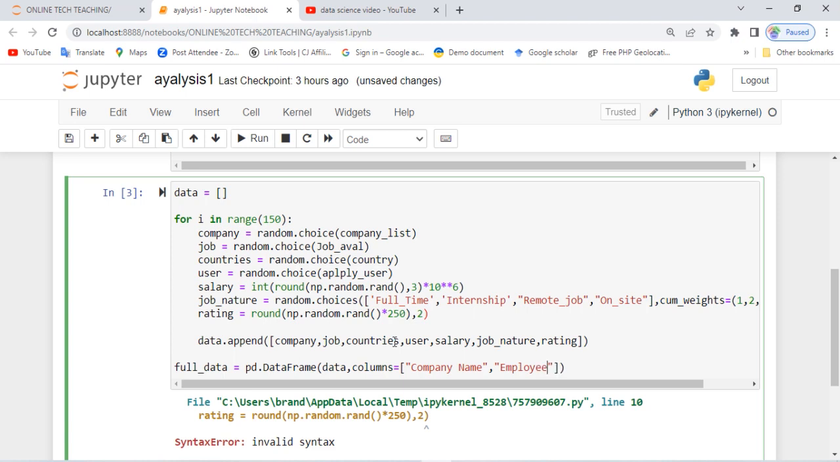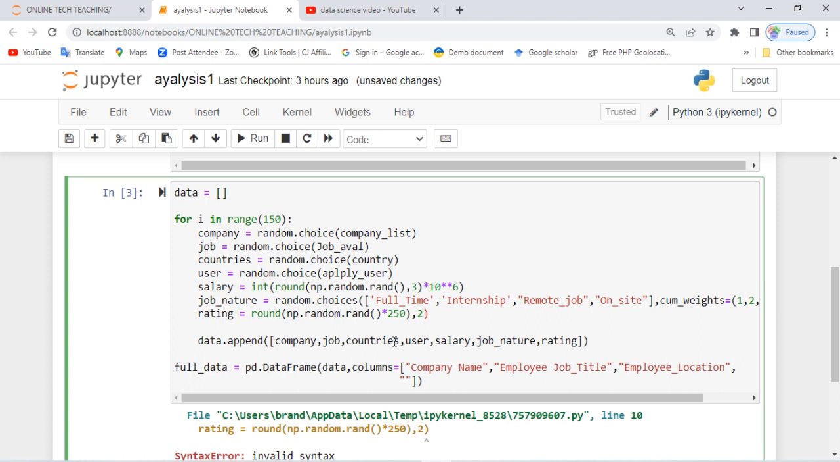Employee job titles. Okay, the third one will be employee location, which is the country. Then again we have employee location. We now have workers, which is applicants.